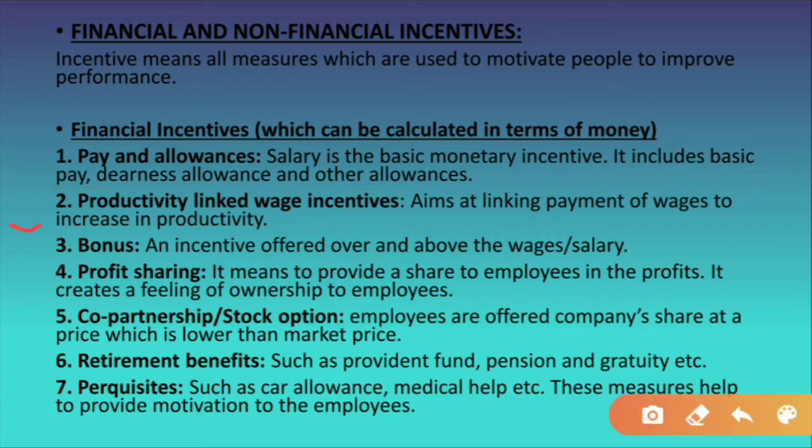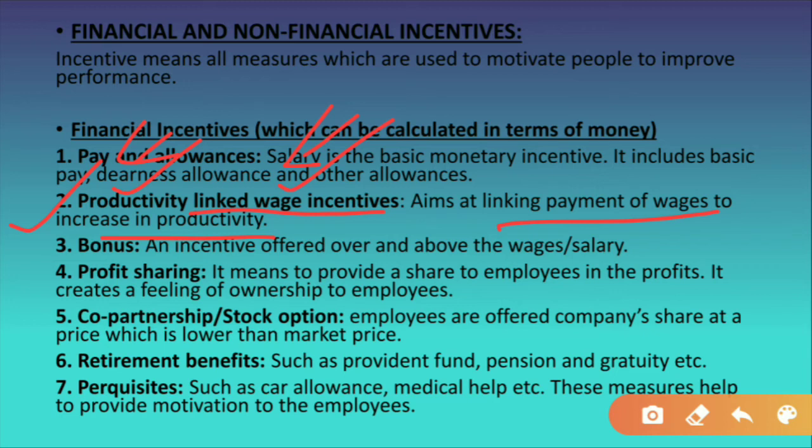Now moving to the next, that is productivity linked with wage incentive. Read the explanation. It aims at linking payment of the wages to increase in productivity. Now students, productivity linked with wage incentive means that if the productivity is good, the wage will be good. If the productivity becomes low, then the employees will also get less wages. So the productivity is linked with wages, which means the manager will give higher wages for more productivity.